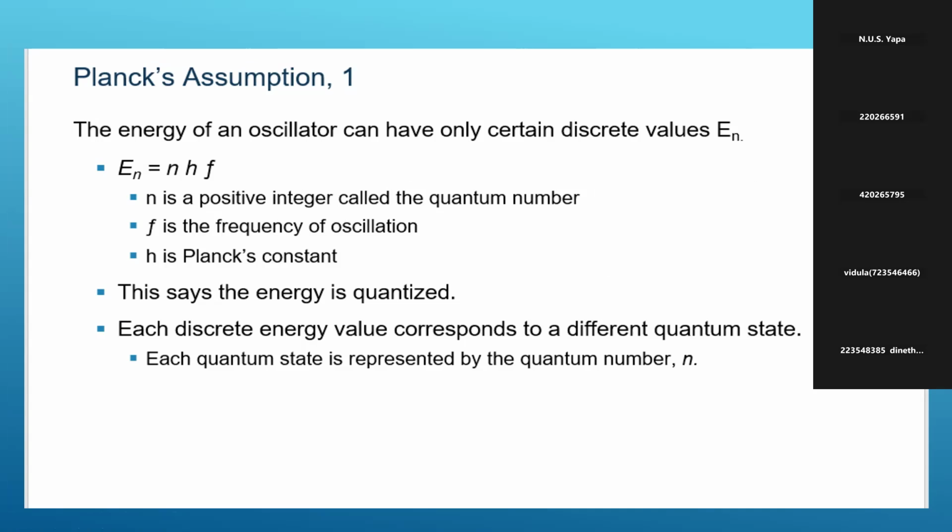Then if the oscillator absorbs some energy, and since this is based on the black body radiation experiment results, when the black body absorbs some thermal energy, the oscillator goes to higher energy values, like n equal to 3, 3hf. Okay. So an oscillator can have only certain discrete values En, and we call this energy quantized.